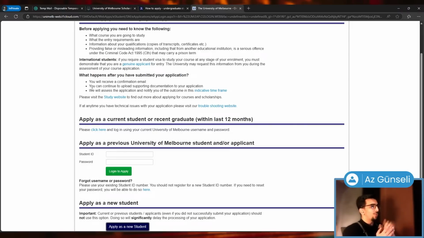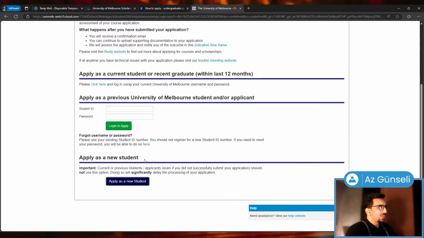Okay, before applying, you need to know the following: what course you're going to study, what the entry requirements are, information about your qualifications, copies of transcripts, and so on. Providing false or misleading information, including that from another educational institution, is a serious offense. So yeah, international students, if you require a student visa to study your course at any stage of your enrollment, you must demonstrate that you are a genuine applicant for entry. The university may request this information from you during the assessment.